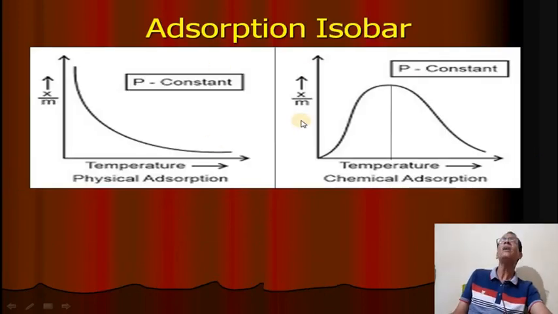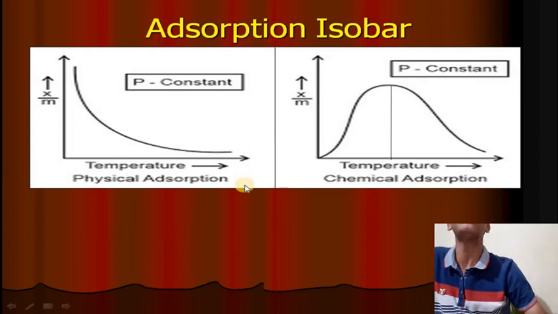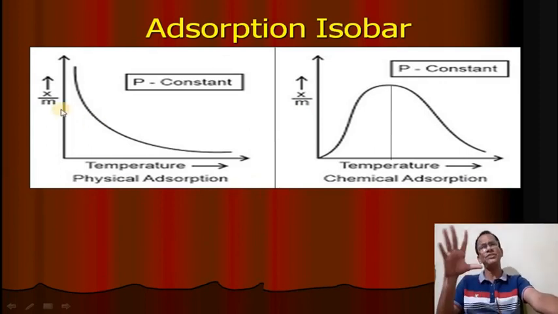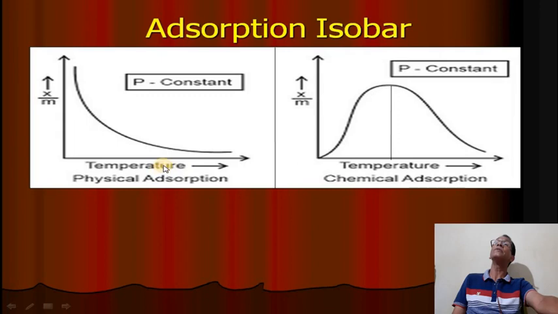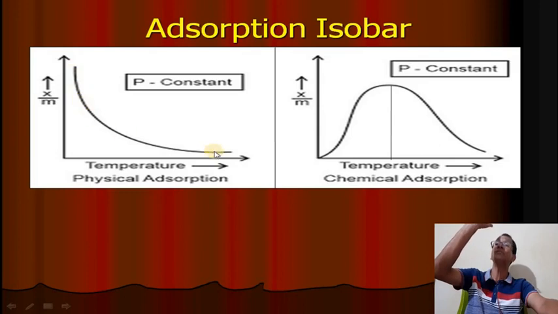Okay. Then adsorption isobar. Adsorption isobar means the relation between extent of adsorption and temperature at constant pressure. That's why it's called isobar. Pressure is constant. Here it is observed that when temperature increases, the extent of adsorption decreases. If the graph decreases, it means desorption takes place. This graph is called desorption. That means adsorbates are removed from the surface. So the value is decreasing when increasing temperature.